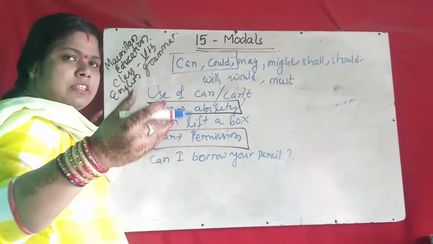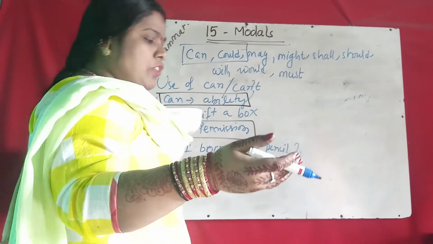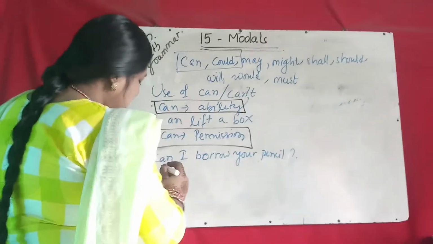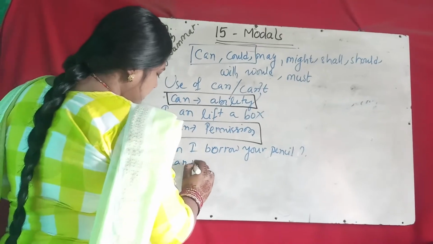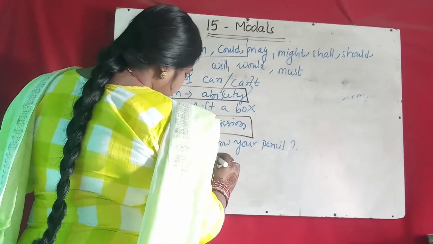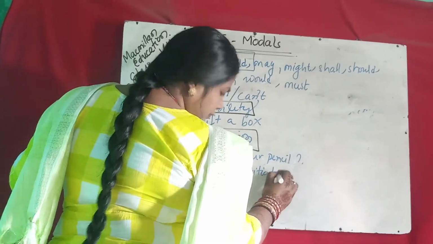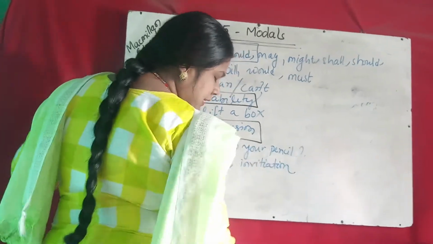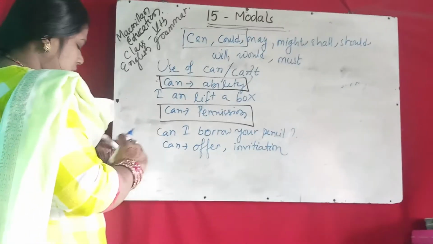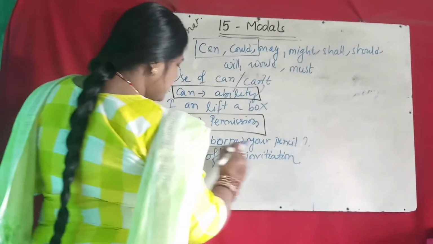Another use is an offer. You are giving an offer or an invitation. So another use of can is offer or invitation.